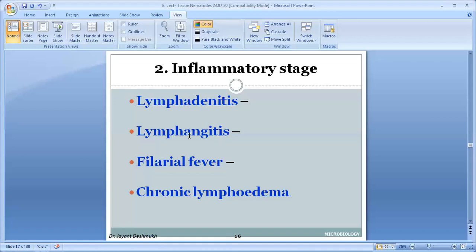Second thing, when the first stage larvae develop into the adult worm, at that time it secretes waste products, known as toxic products or metabolites. These metabolites are toxic to the endothelial cells. Just remember that the lymph vessel is there and the adult worm is migrating, so there is a chance of irritation. This first stage larva enters the body from the mosquito bite, then enters the lymphatics, and in the lymphatics develops into the adult worm. In this phase, it releases some metabolites that are also toxic to the endothelial layer of the lymph vessels.